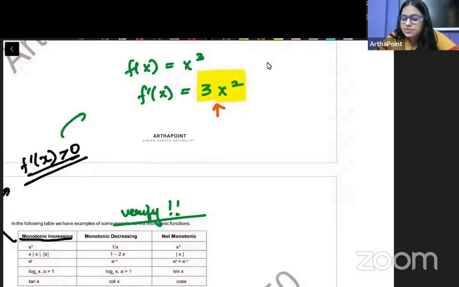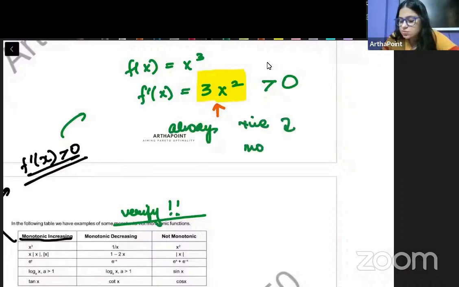And when it is multiplied with positive 3, it will always be positive. So if it is always positive, then we can say that this is a monotonically increasing function, right?